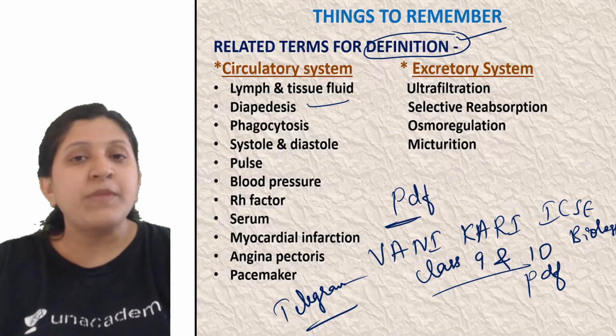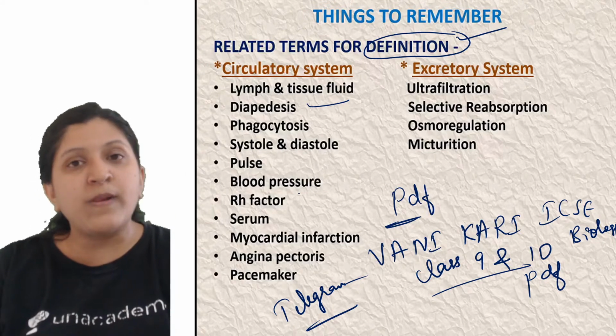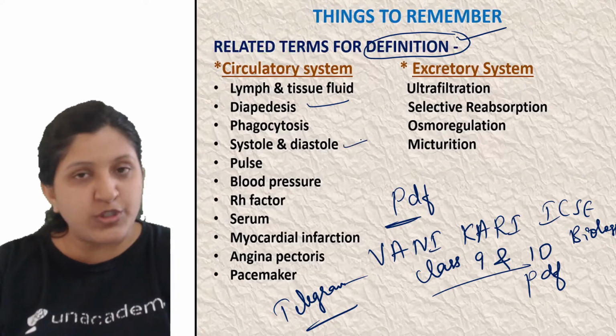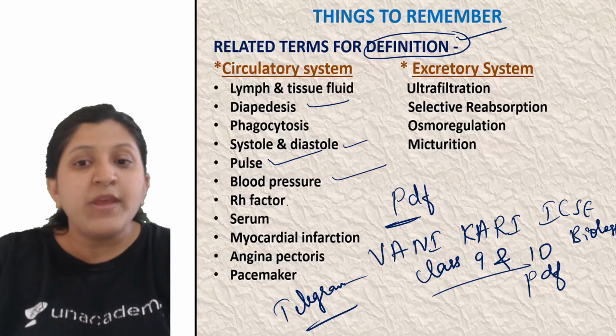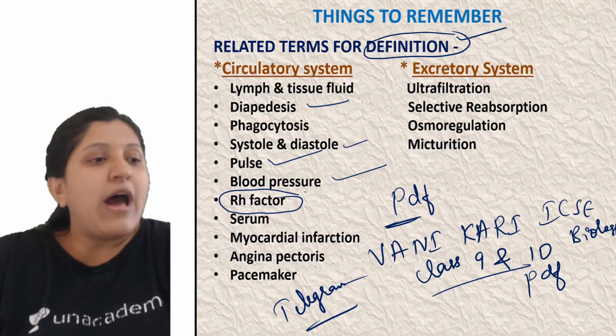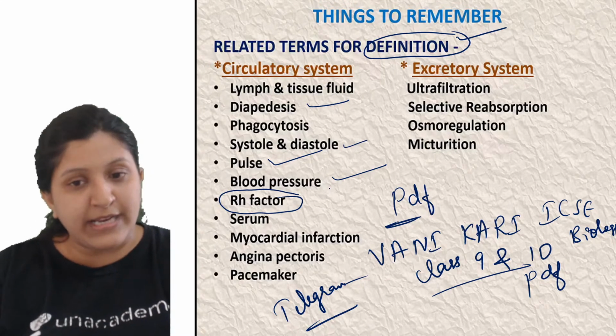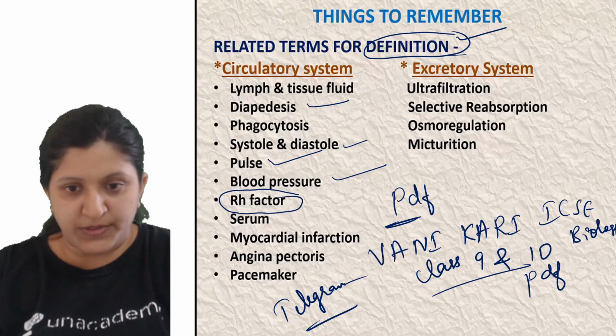What are the changes that occur in the heart during ventricular systole and atrial systole? That you need to concentrate on. Then what is pulse? What is blood pressure? The RH factor also. How is it going to play a role in pregnancy? That you need to know, but this one is anyway with respect to definition.